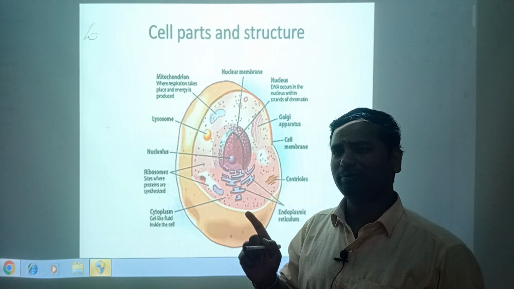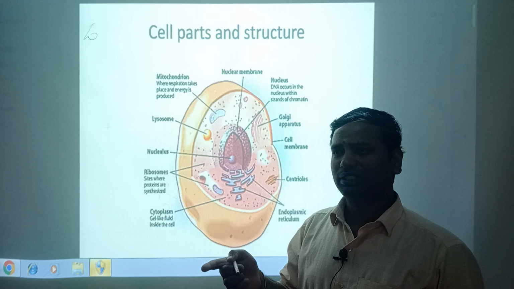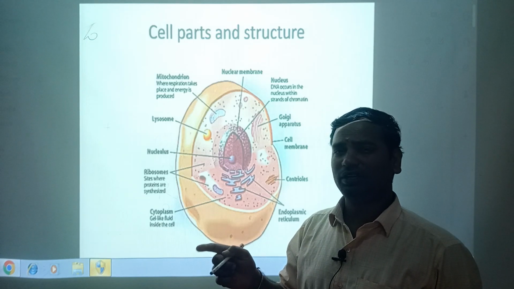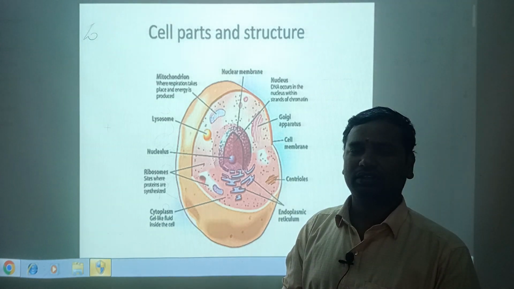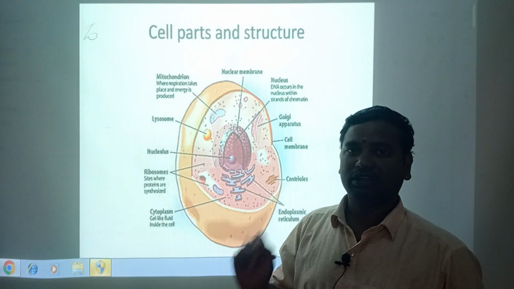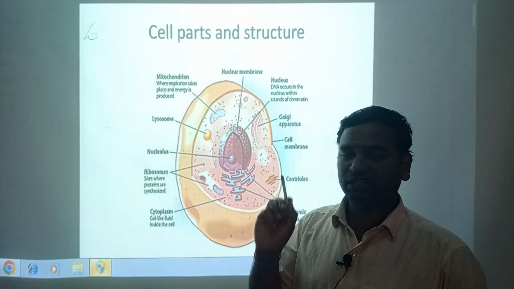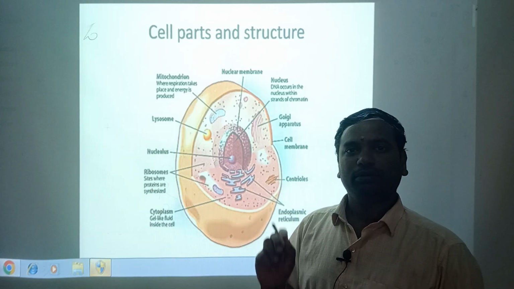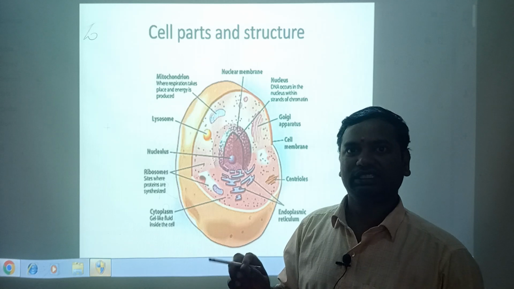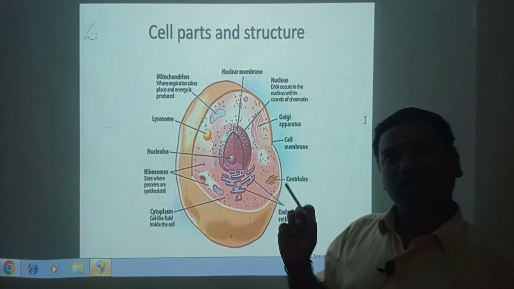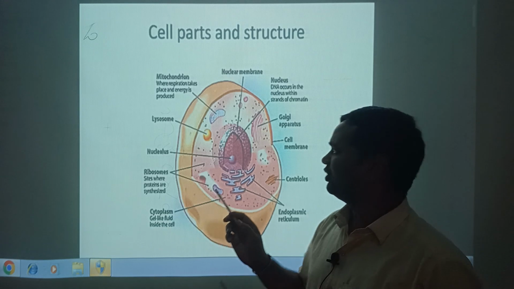A good example of eukaryote is protozoa. Protozoa is a single-celled animal. A number of students say protozoa are prokaryotes, but that is wrong. Protozoa are 100% eukaryotes. Why? Protozoa are single-celled animals but contain a true nucleus. Protozoa, plants, and animals are eukaryotes.